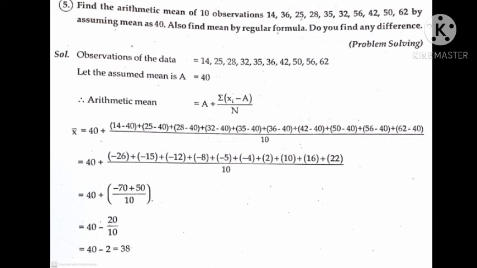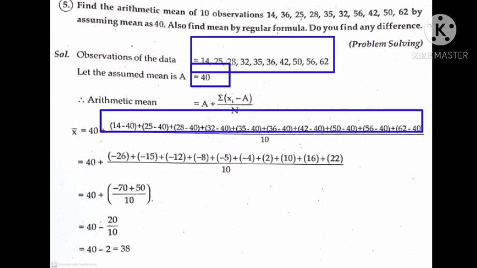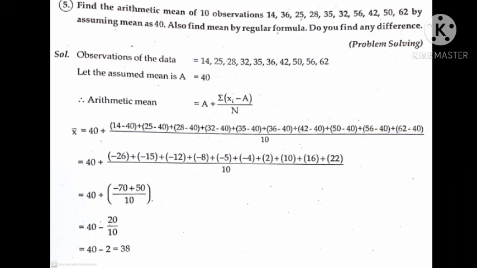Therefore, arithmetic mean by deviation method is equal to capital A plus sigma xi minus A by capital N. That implies x bar is equal to capital A means 40 plus, here xi minus A means assumed mean subtracted from each observation, that is 14 minus 40 plus 25 minus 40 plus 28 minus 40 plus 32 minus 40 plus 35 minus 40 plus 36 minus 40 plus 42 minus 40 plus 50 minus 40 plus 56 minus 40 plus 62 minus 40 by capital N means number of observations, that is 10.